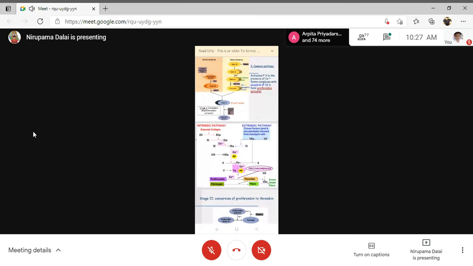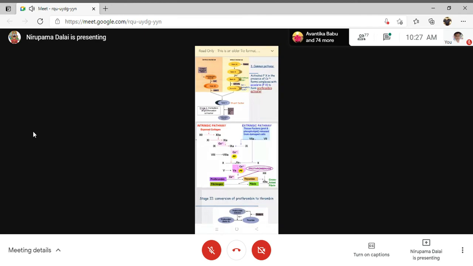Phospholipid plus calcium plus the tissue protein, the tissue factor, tissue thromboplastin. Then that will activate factor 10.